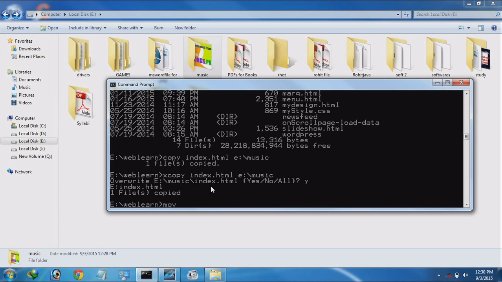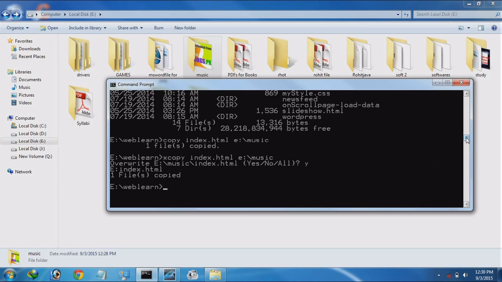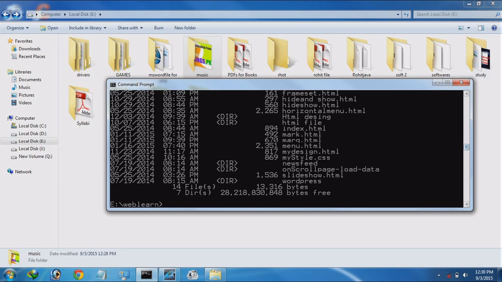Now we will use the move command. Move, and which file? The same file. First of all we should see whether index.html exists here or not. There, index.html at the same place. Okay. Now we will use move, move index.html. And this time we will change the place.